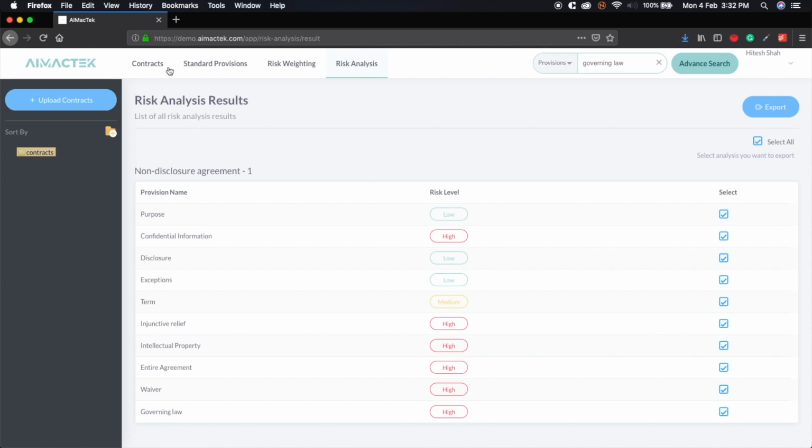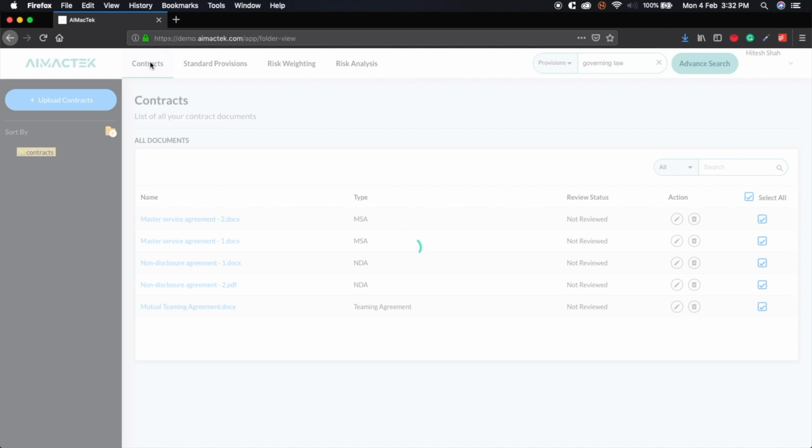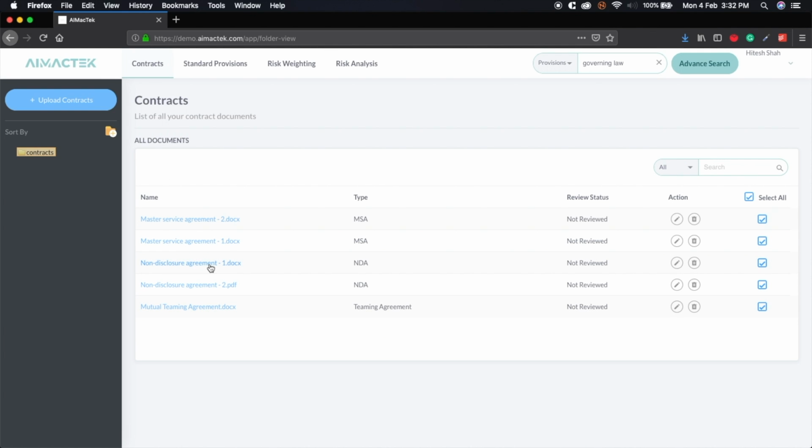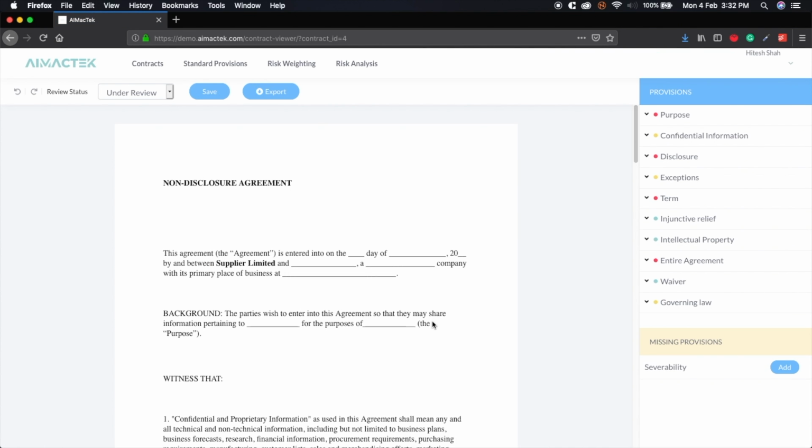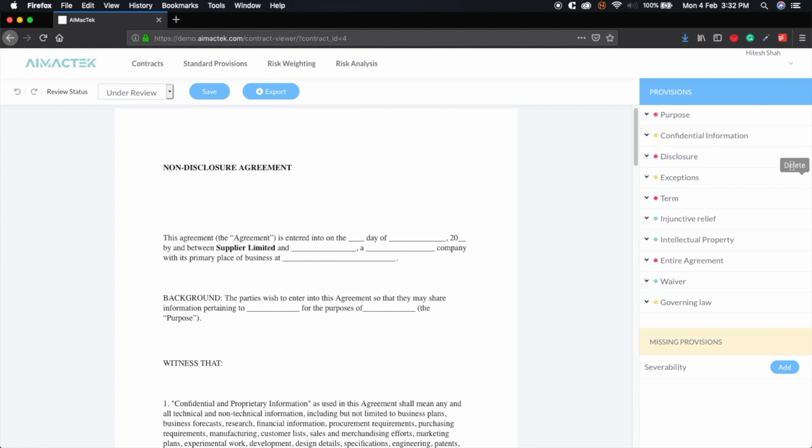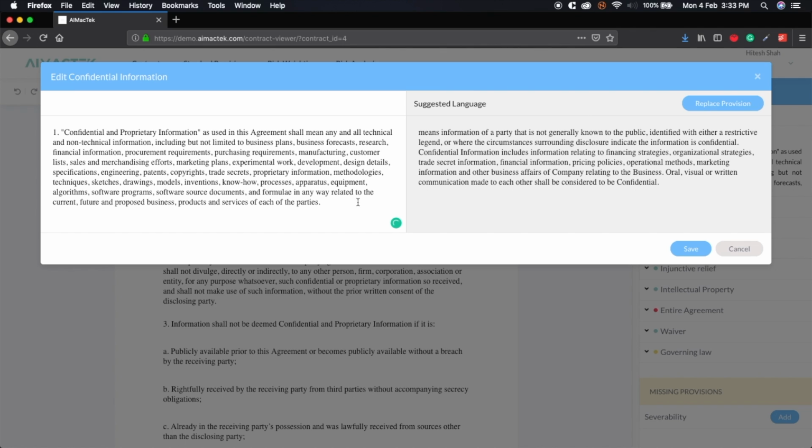The third feature of the platform is a new contract markup feature. In this case, we're going to mark up the NDA. Within a few seconds, it has read the whole NDA, it has worked out what provisions are acceptable or not. The ones I want to amend, I can click on a button. On the left-hand side, I now have my contract language. On the right-hand side, I have my preferred language.